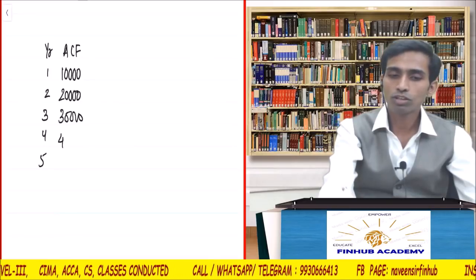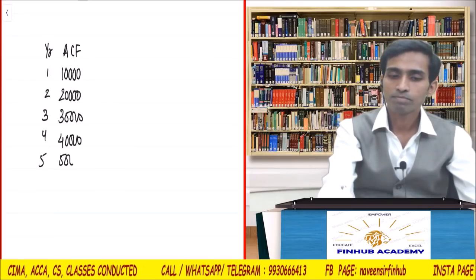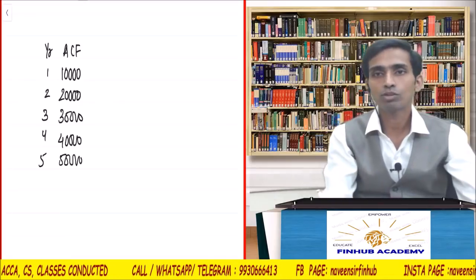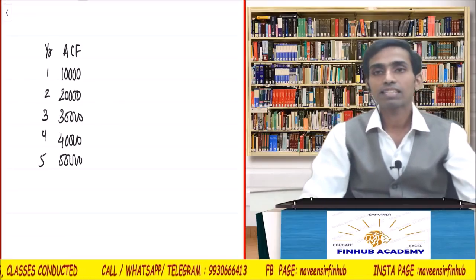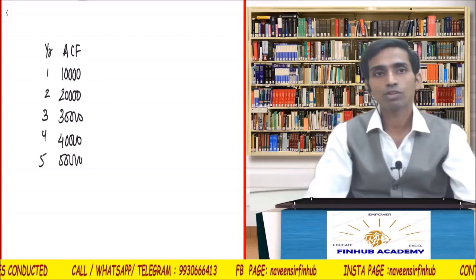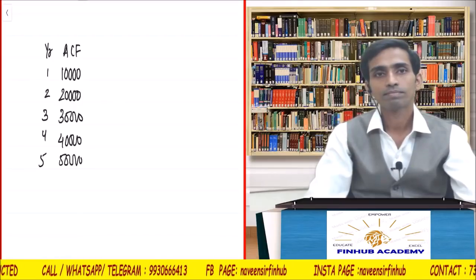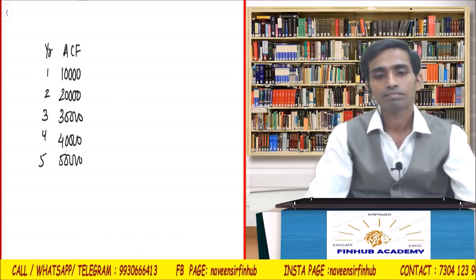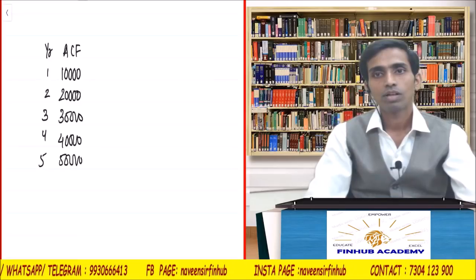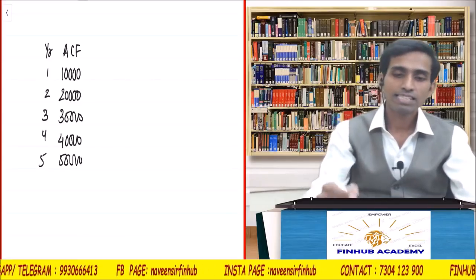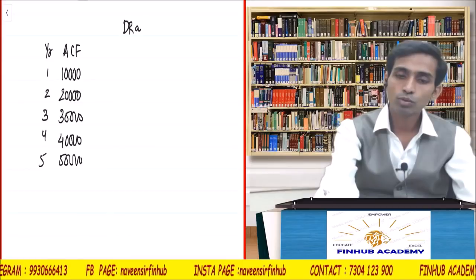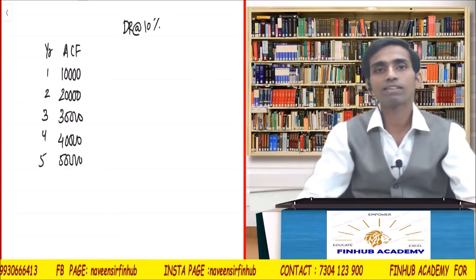I'm not going to solve this technically, but can I get the present value of these cash flows? Let's say my discounting rate is 10%. Do we know how to calculate the present value of these cash flows?